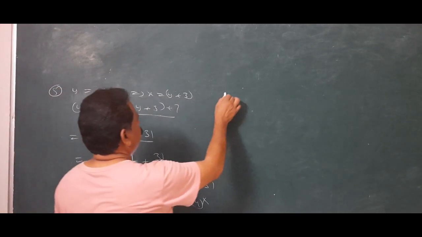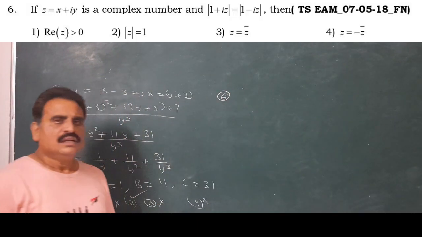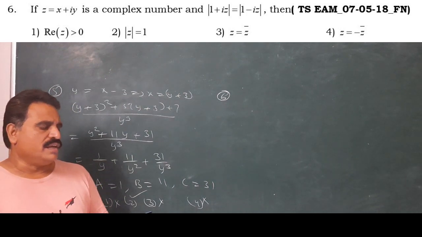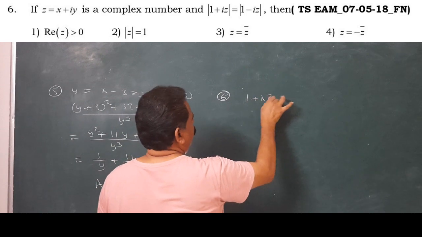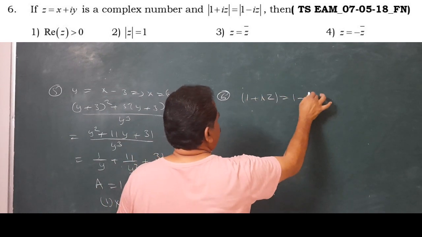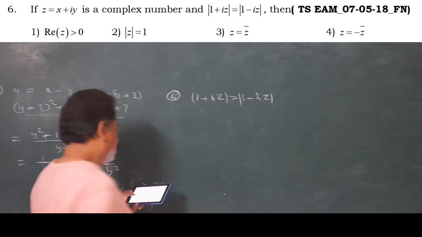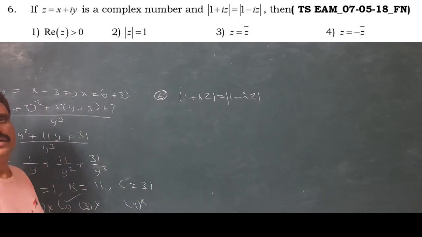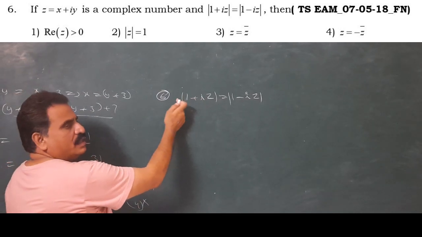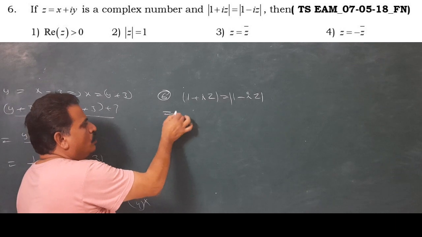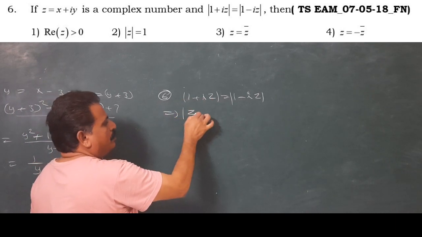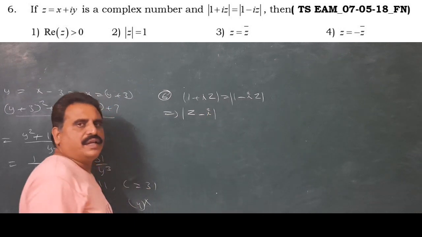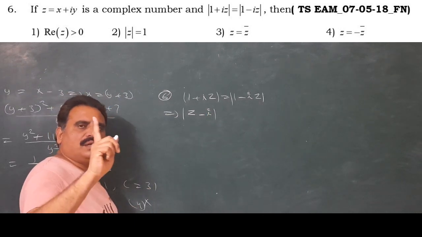Question number 6. z equal to x plus iy is a complex number, and modulus of z plus i equals modulus of z minus i, with the expressions 1 plus iz and 1 minus iz. Taking i common, 1 by i is minus i, so we get z minus i, and mod i is 1.